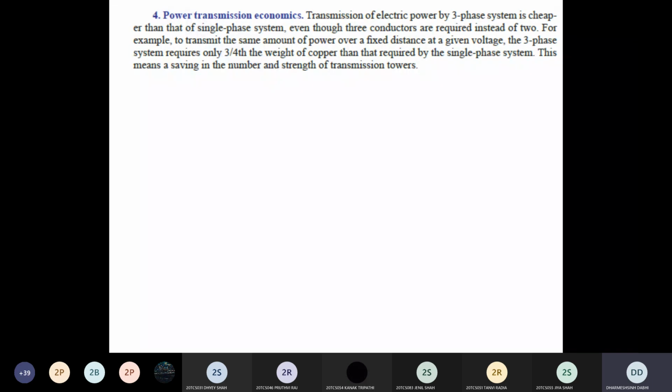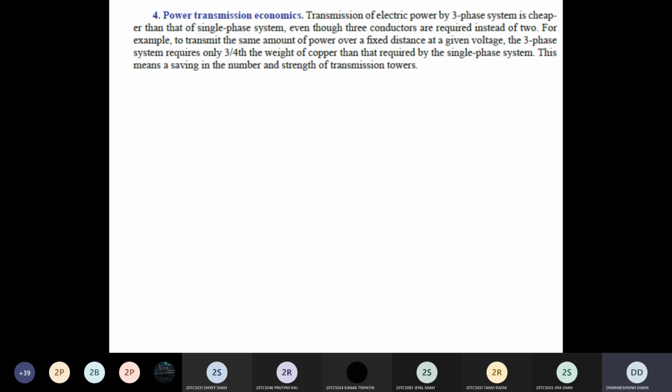If the weight of the conductor is more, you require high strength of this supporting tower. Clear? But here we can say that for the same power transmission, the weight of the copper conductor required in the three-phase system is less as compared to the single-phase system. So the strength or weight of this supporting tower also becomes less as compared to the single-phase supporting towers.